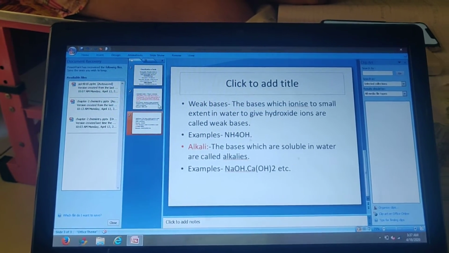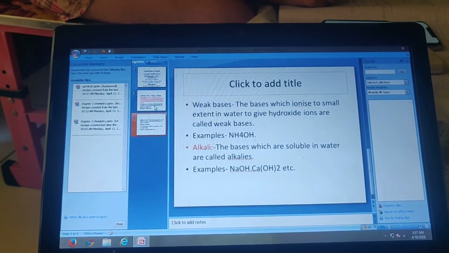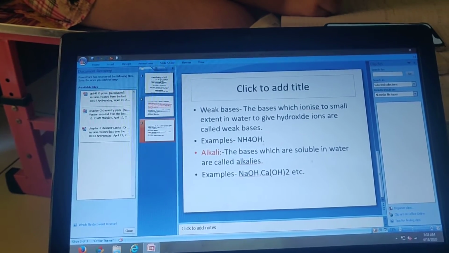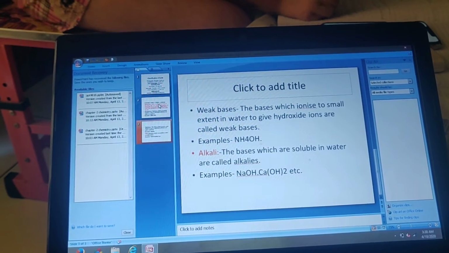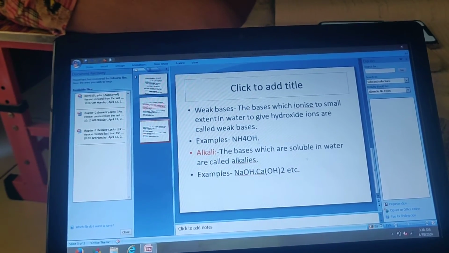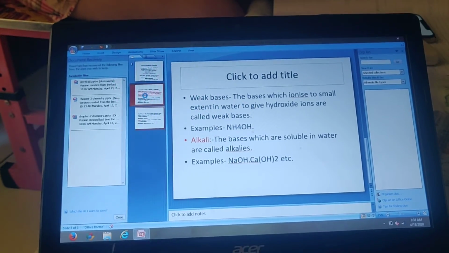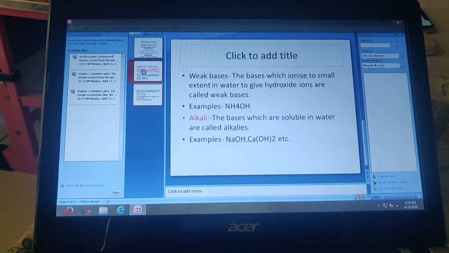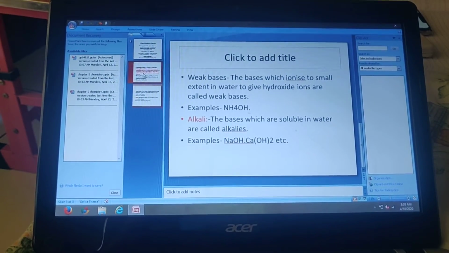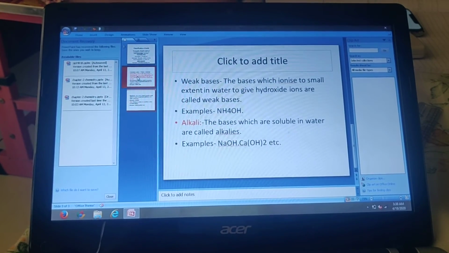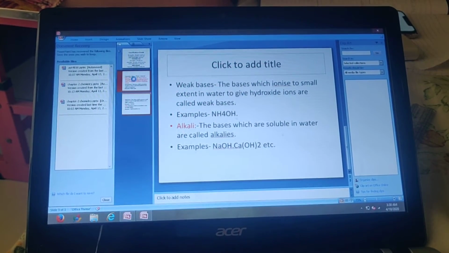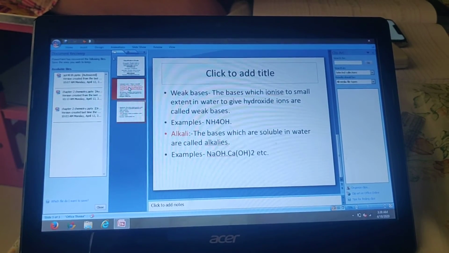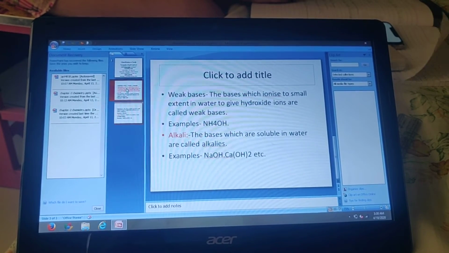Strong base, the same definition applies. The bases which are completely ionized in water and give a large amount of OH- ions are known as strong bases. I repeat again, the bases which completely ionize in water and give more hydroxide ions, more OH- ions, are known as strong bases.